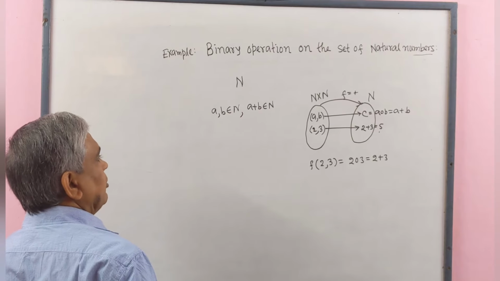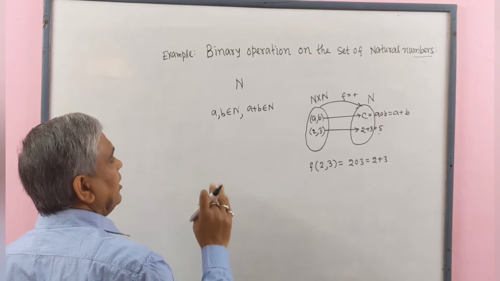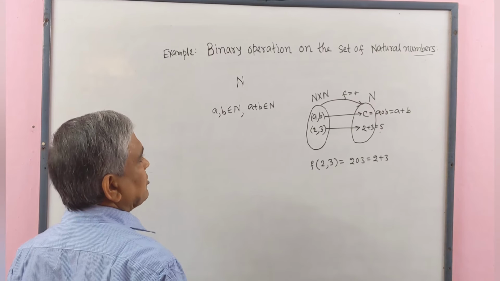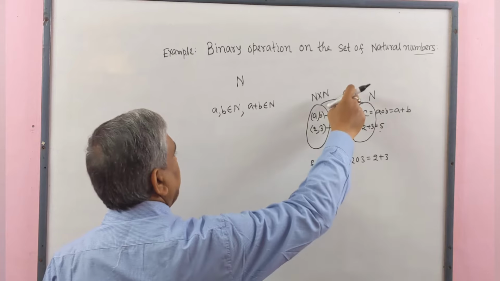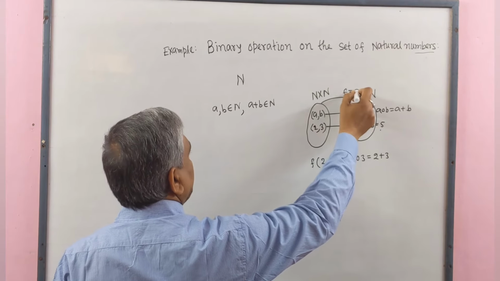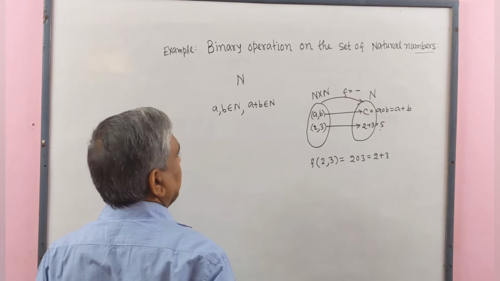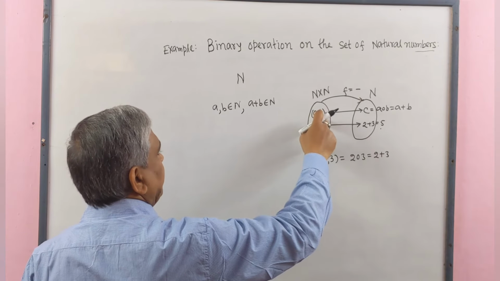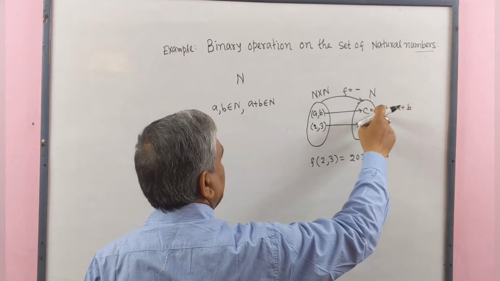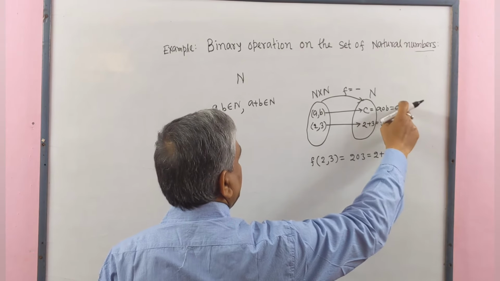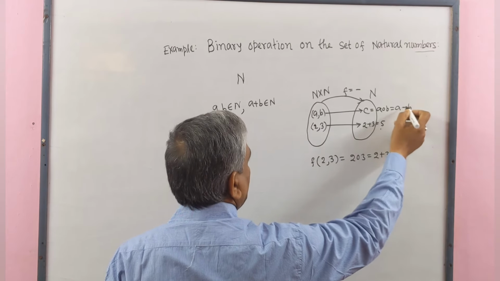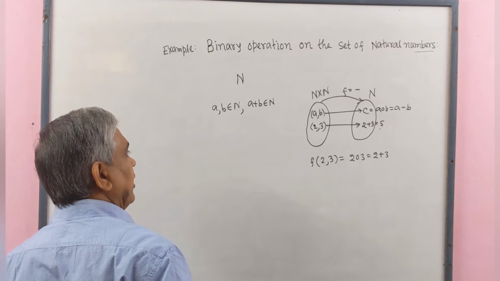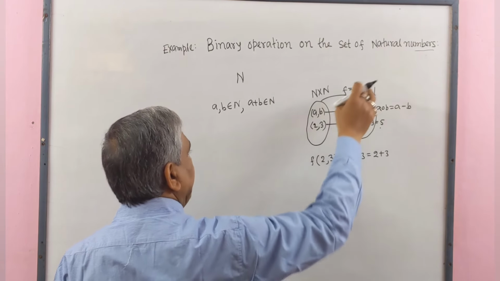Now we examine whether subtraction is a binary operation on the set of natural numbers or not. If F equals minus, then the image of ordered pair (a, b) will be c equal to a operation b, which is a minus b. Now we examine whether a minus b belongs to N or not.